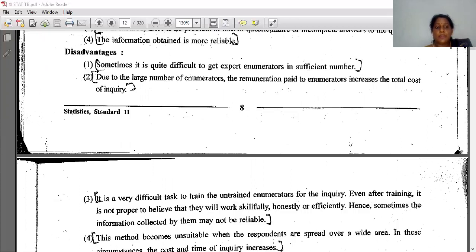Okay, and due to the large number of enumerators, the remuneration paid to the enumerators increases, and the total cost of inquiry. Due to the large number of enumerators, here in this case, more enumerators are needed, right? Means that person has to directly visit and collect the information. That's why more number of persons are needed. So if more workers, enumerators are there, then we have to pay more money to them also. So our costing will also increase.